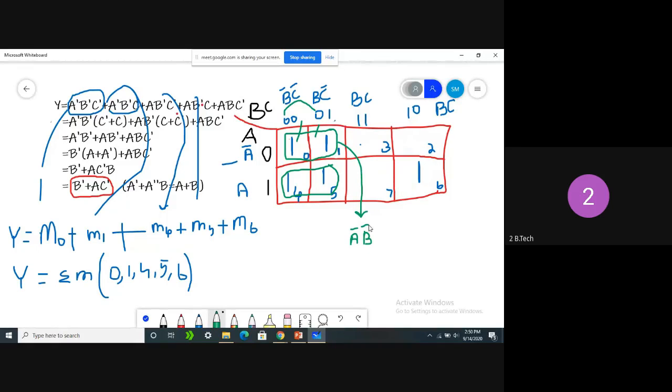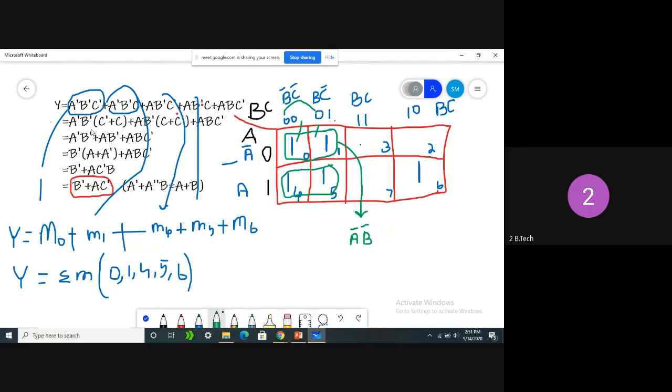What about the C value? In the first cell, the value of C is 0, and in the second cell it is 1. So the C value is changing, and we need not consider the value of C. Clear, all of you? Here the value of C is 0, that is C bar. Here the C value is 1, that is C.